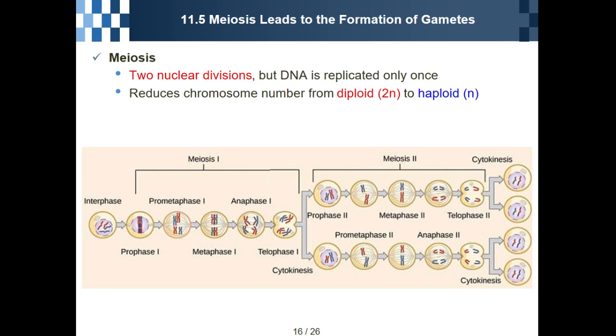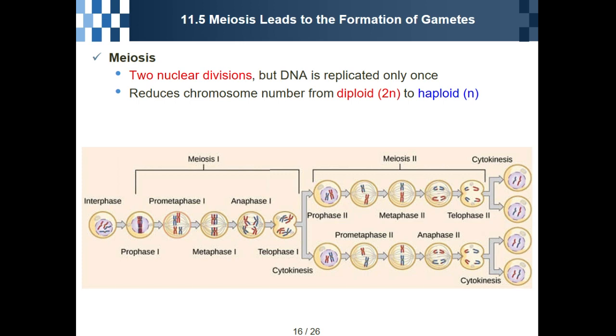Meiosis, in Korean 감수분열. During interphase, there is one nucleus located here. However, during meiosis, one nucleus becomes two nuclei.